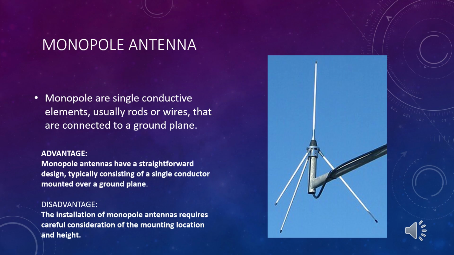Monopoles are single conductive elements. They are usually rods or wires and are connected to a ground plane. The advantage is that monopole antennas have a straightforward design, typically consisting of a single conductor mounted over a ground plane. The disadvantage is that the installation of monopole antennas requires careful consideration of mounting location and height.